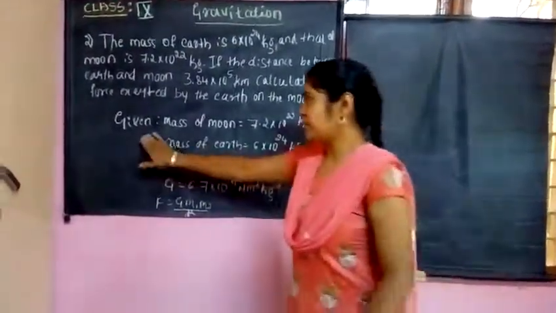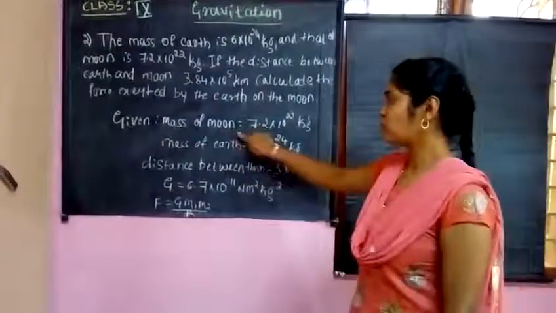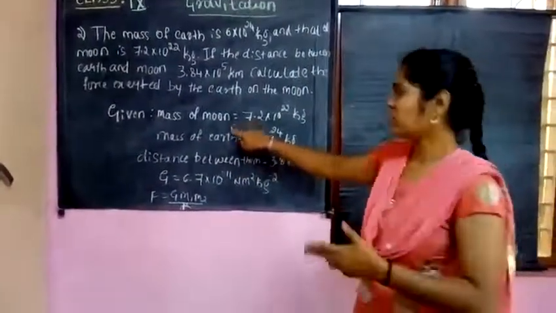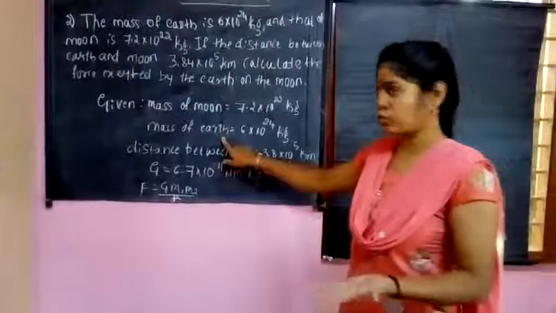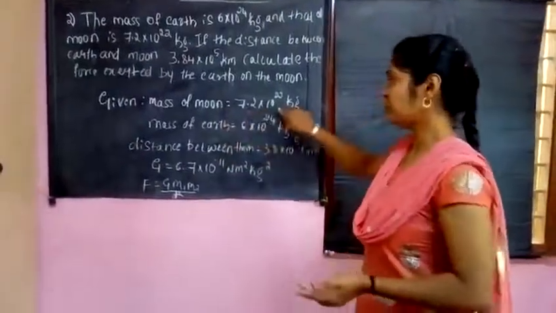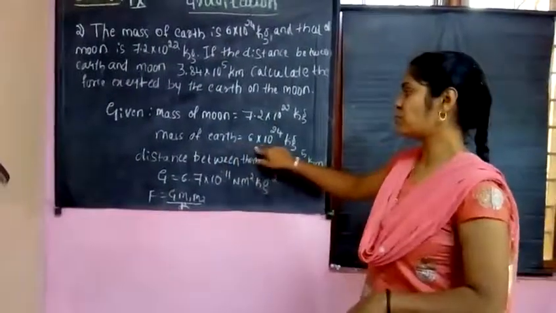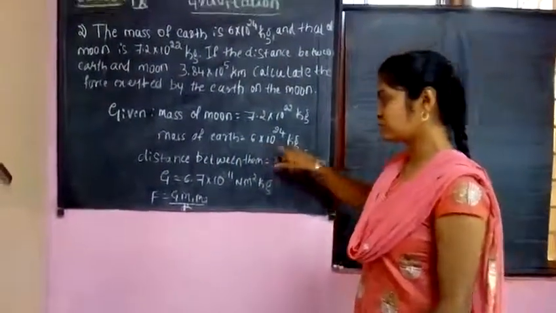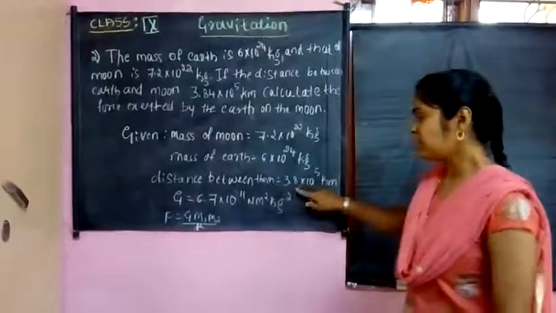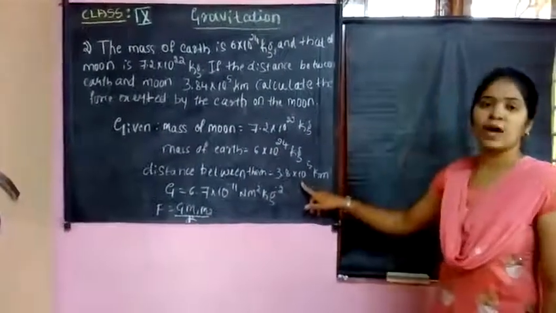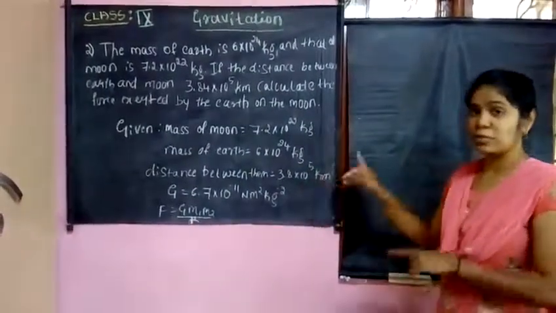I am writing the given data. Consider the mass of the moon as M1 and the mass of the Earth as M2. The moon is 7.2 into 10 raised to 22 kg and the mass of the Earth, M2, is 6 into 10 raised to 24 kgs. The distance between them is 3.84 into 10 raised to 5 into 1000 meters.